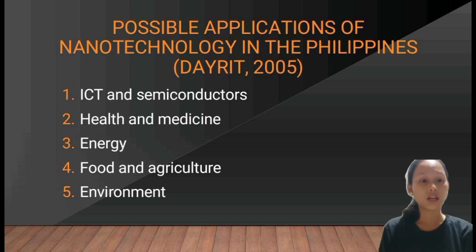Nanomaterials can be used to develop high capacity and long lasting batteries for electric vehicles. And last is food and agriculture, which is food safety. Nanotechnology can be used to develop sensors for detecting food contaminants and ensuring food security.